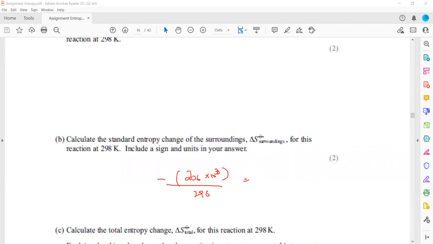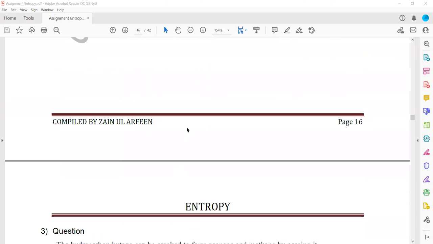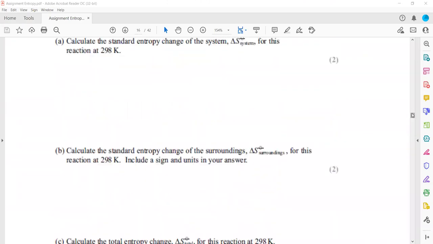We'll get the entropy of the surrounding. So it will be minus 691 joule mole inverse Kelvin inverse. And the last part, calculate the total. To get the total, we will add system plus surrounding. We'll just add the two numbers, we'll get the total entropy.